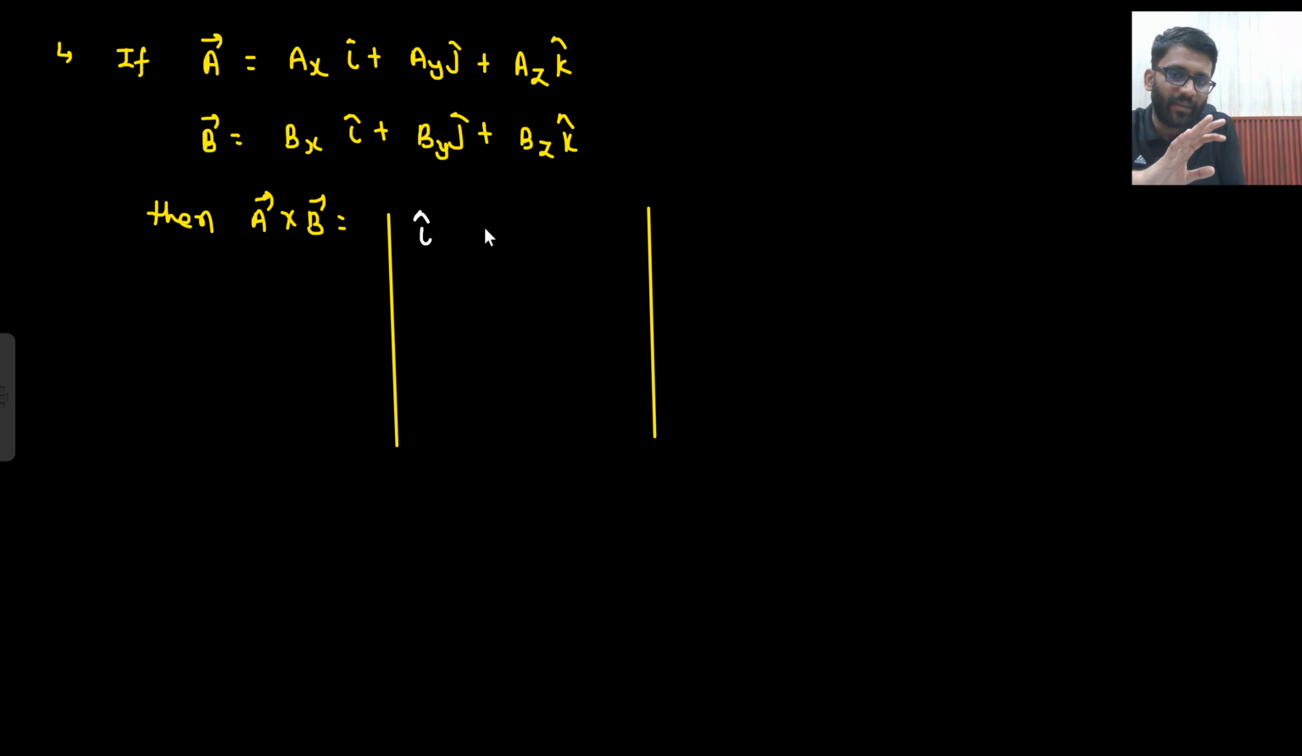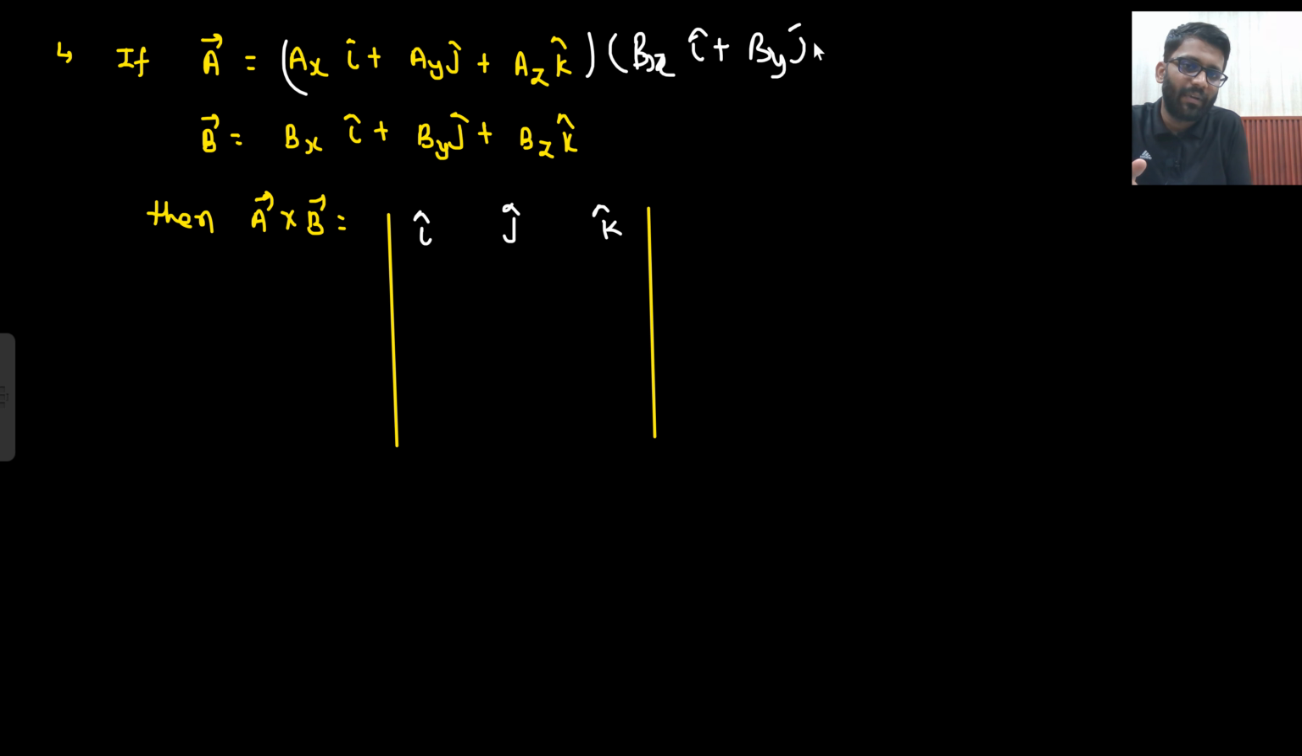So we will make a matrix i cap, j cap, k cap. You can do it in this manner as well: you write down first a, then you write down b, bx i cap plus by j cap plus bz k cap, and then you cross product both of them. Ax i cap cross bx i cap, what is the answer you are getting? Ax i cap cross by j cap, what is the answer you are getting? So in that manner, what answer will we get? For that they have developed a method. What is the method that has been developed?